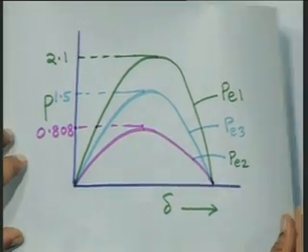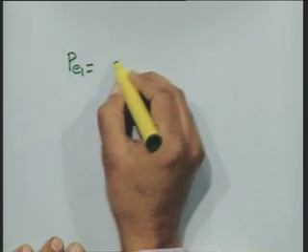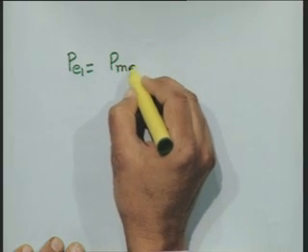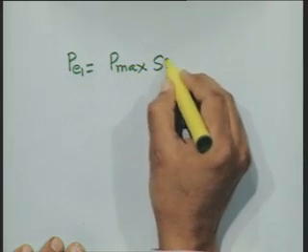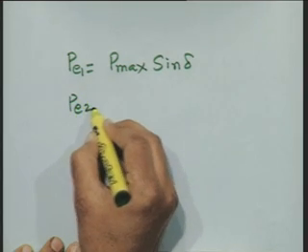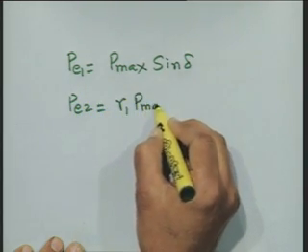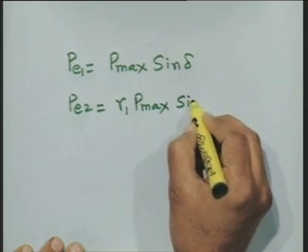In some of our representations, what we will do is that the P1 is written as P max sin delta. P2 will be written as R1 times P max sin delta.